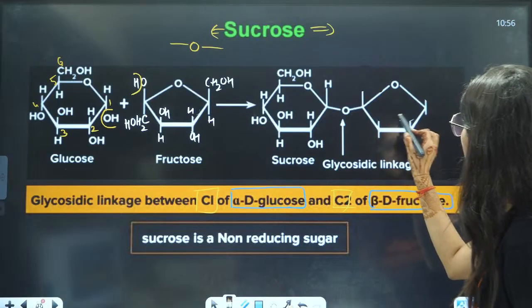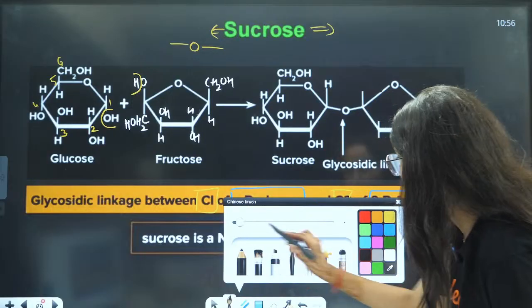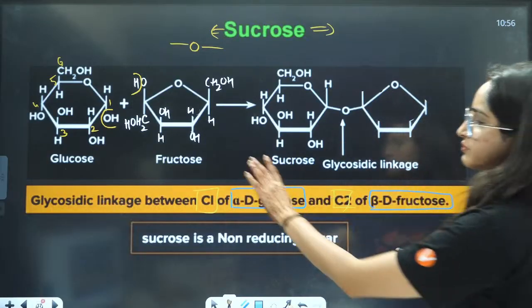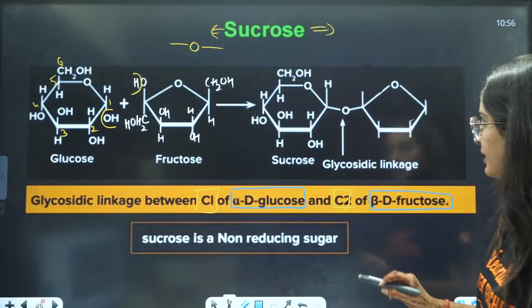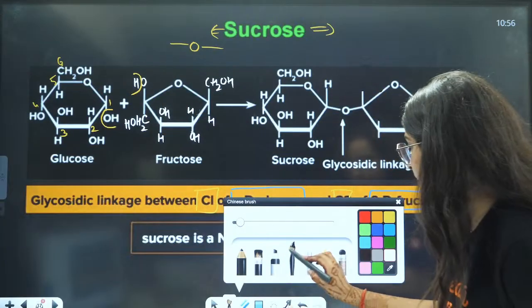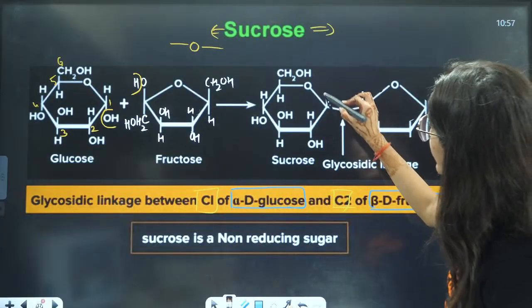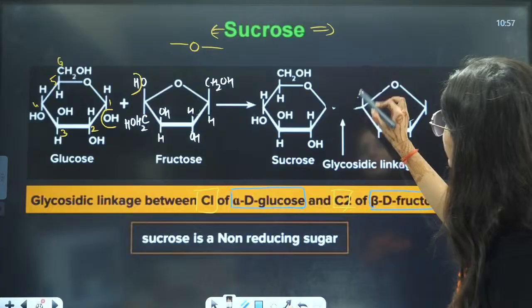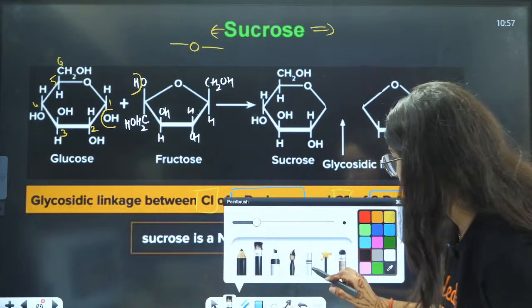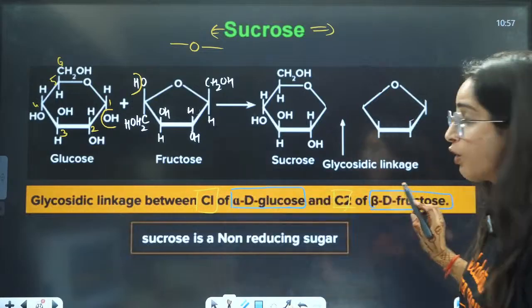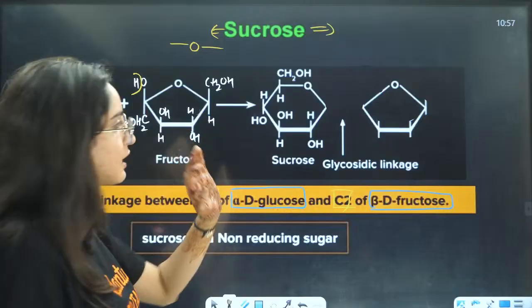Let us see what will happen here. This OH from here and this hydrogen from here will be eliminated, right? And hence in the end what will you have? I'm just erasing everything here so that we can write the structure how you can write it. I don't want you to cram it in a bookish language, okay?